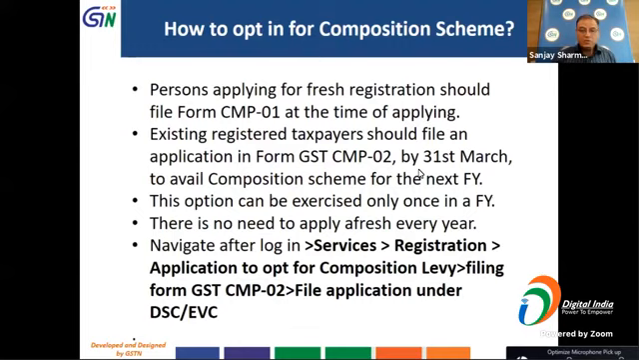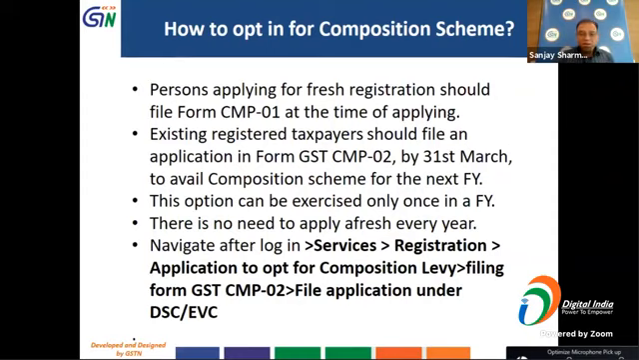One is, if somebody wants to opt in for the composition scheme, there could be two situations. One is, a person is applying for a fresh registration. In that case, he will be required to file form CMP 01 at the time of making the application. Now, since it is a fresh application, it can be done at any time. The first time you are applying for registration, you can choose to be a composite taxpayer, provided you fulfill all the remaining conditions of being a composite taxpayer.